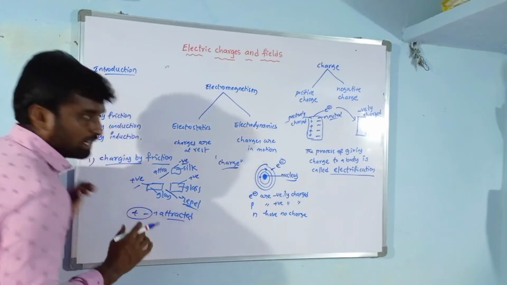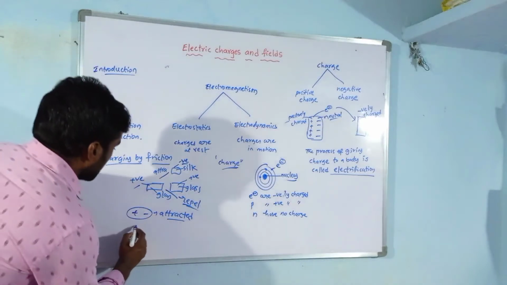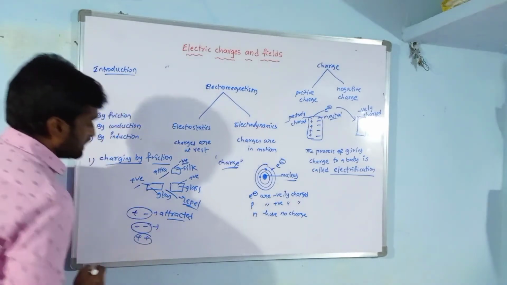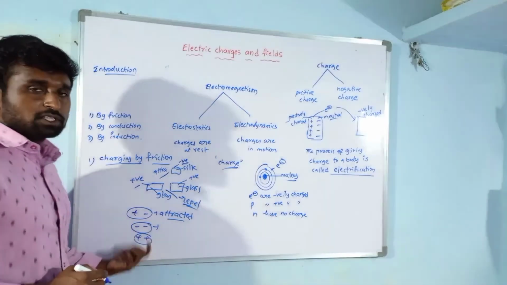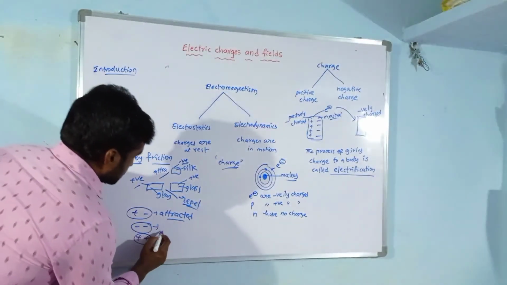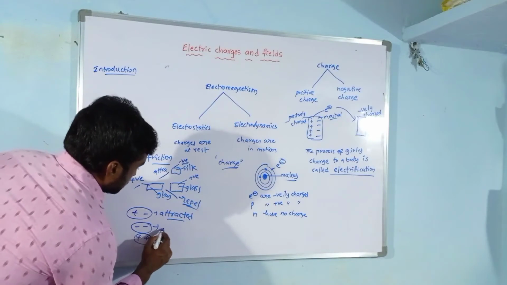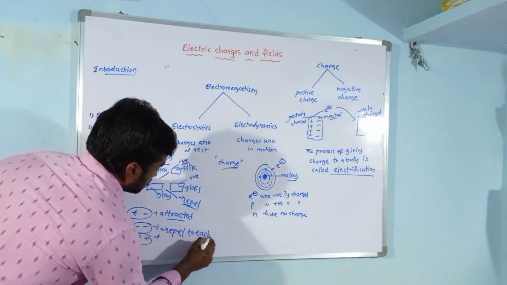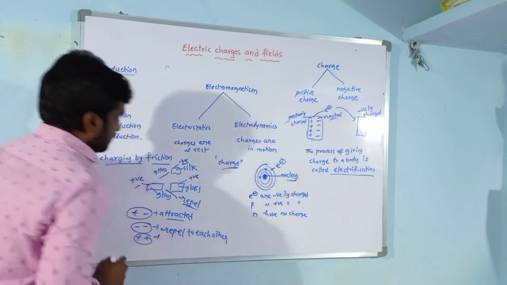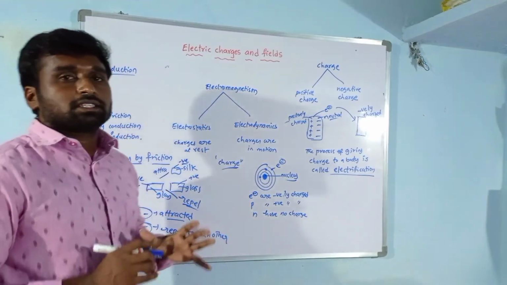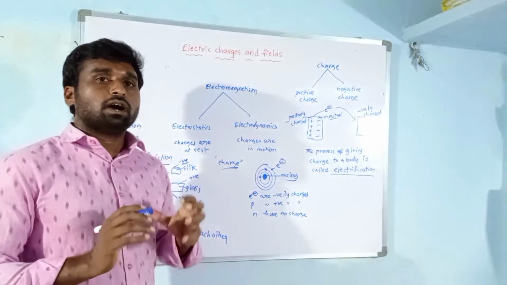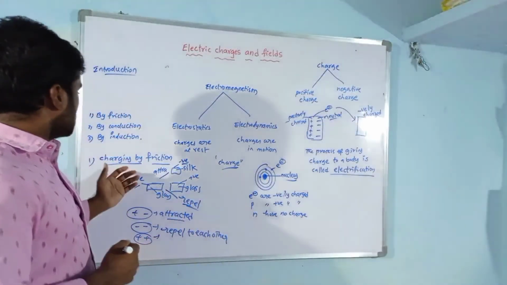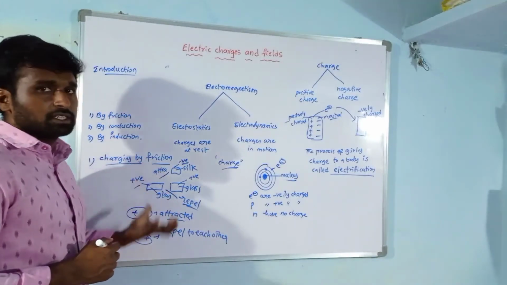That means unlike charges always attract each other. Like charges, meaning positive-positive or negative-negative, in this situation the bodies repel each other. Like charges always repel each other, unlike charges always attract each other. So this is charging by friction.